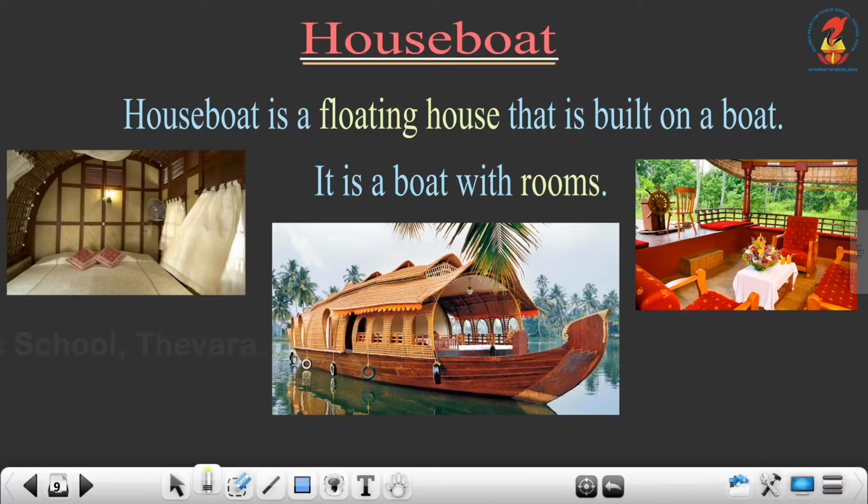So, houseboat is a floating house that is built on a boat, and it is a boat with rooms. You can see a picture of a houseboat, and I have given a picture of rooms inside a boat. You can see a room inside a boat, and you can see a small part of a boat.